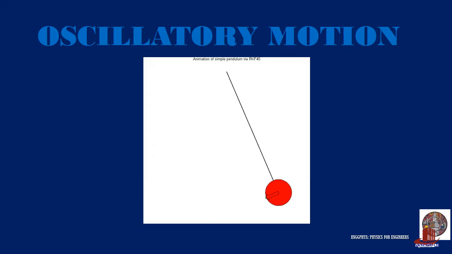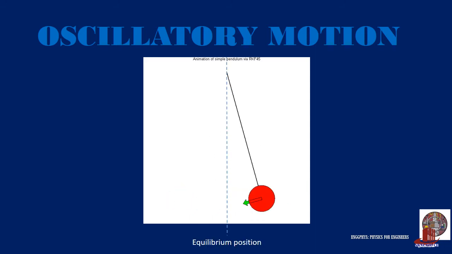Let's check the different components of oscillation using the simple pendulum. Equilibrium position is the position of the body when the forces acting on it have zero resultant. This is actually the position the body takes when it is at rest. Restoring force, as shown in the pendulum, is the force that brings back the body to its equilibrium position, thus it is always directed towards the mean position.